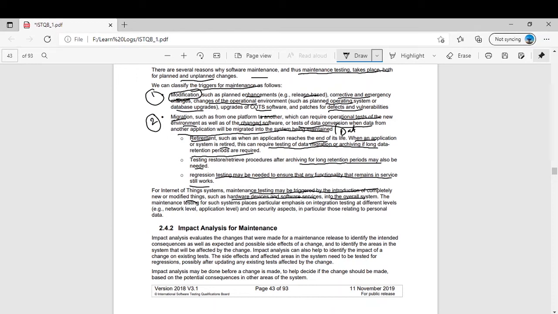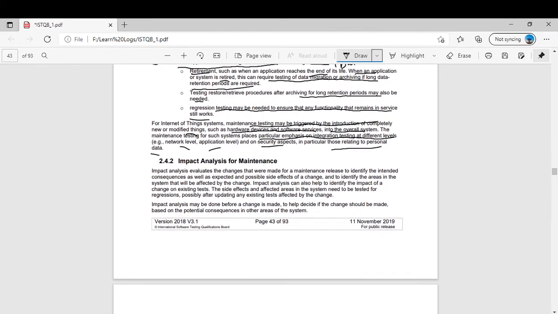be triggered. The maintenance testing for such systems places particular emphasis on integration testing at all different levels, e.g. network, application level and security aspects, in particular those relating to personal data. So these were some triggers for maintenance testing. Now the important topic comes, which is impact analysis.